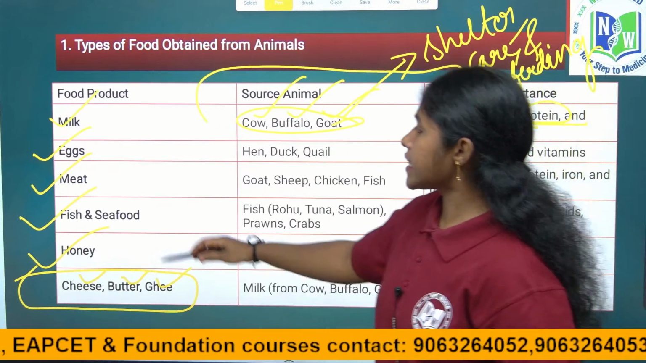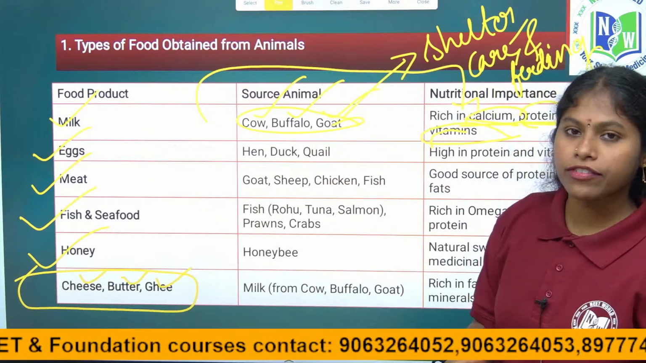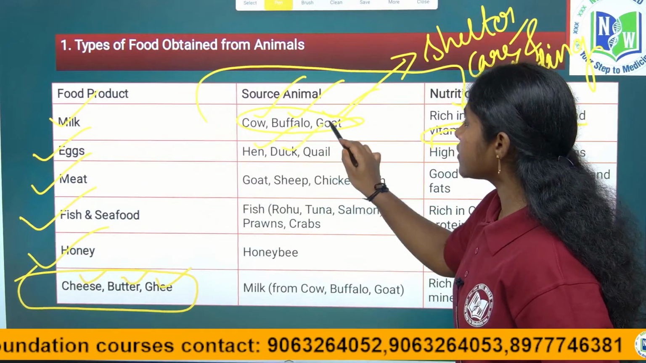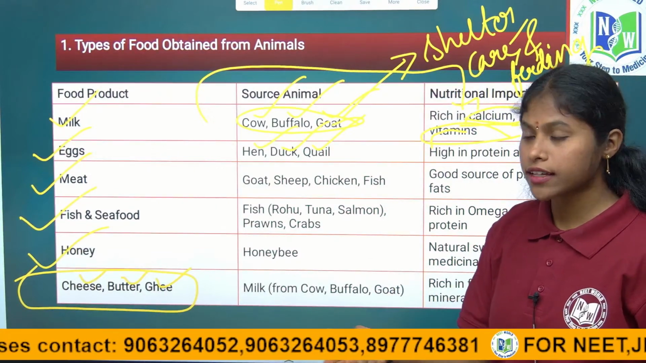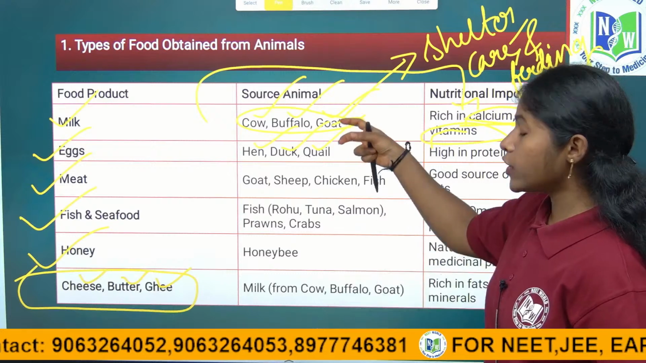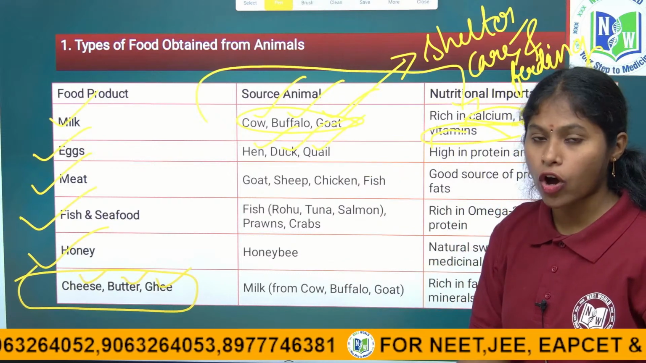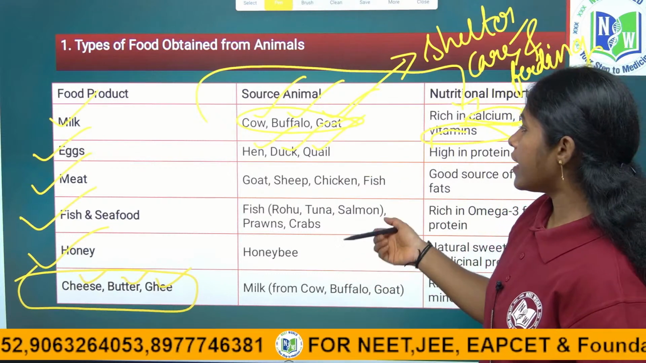So next, eggs. Eggs are available from hens, ducks and quails. The rearing of birds like hens, quails and ducks, we call it poultry farming. The rearing of cattle for the purpose of milk, we call it cattle farming, right children?